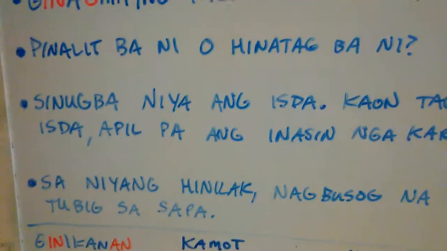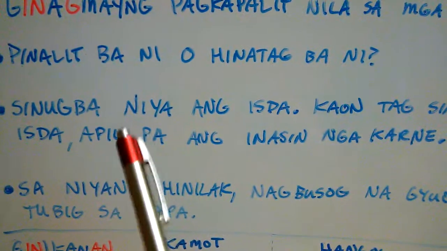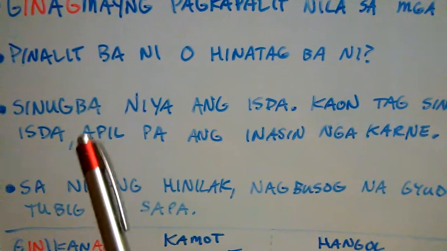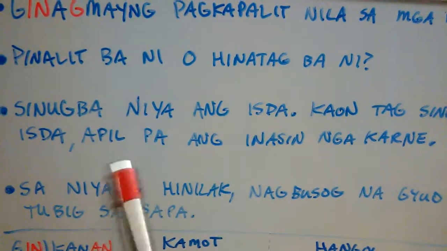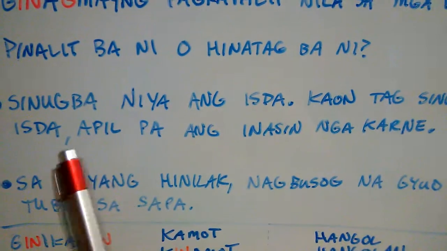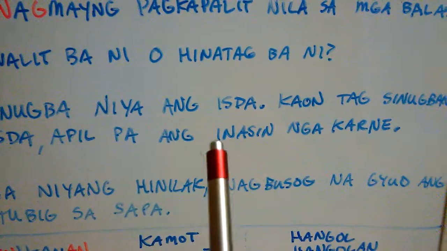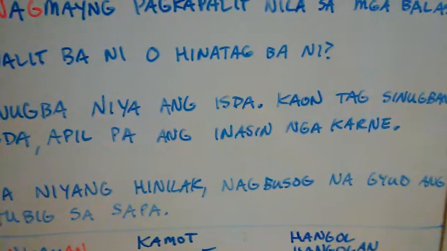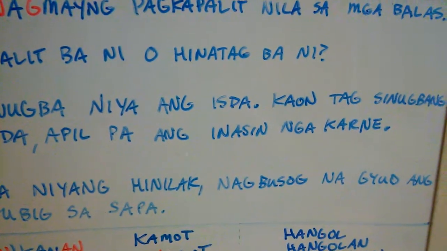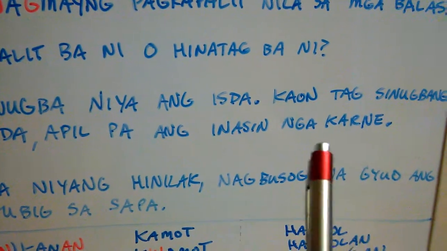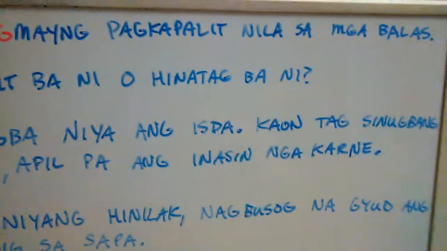Kauntag sinugbang isda. So let's eat grilled fish, right? Because sinugbang isda is grilled fish, coming from sinugba, which is sugba, right? The grill that was doing the fishing. So sinugbang isda is grilled fish. Apil pa ang inasin nga karne. So join or add in, I guess you can say join in or come together with the salted meat.